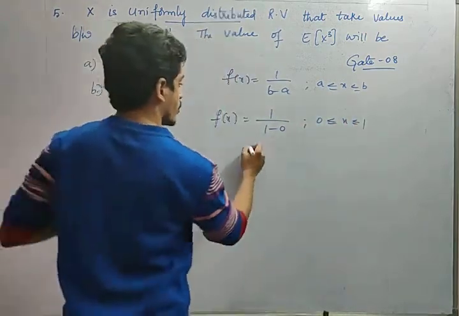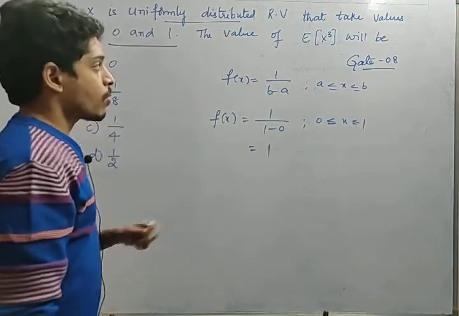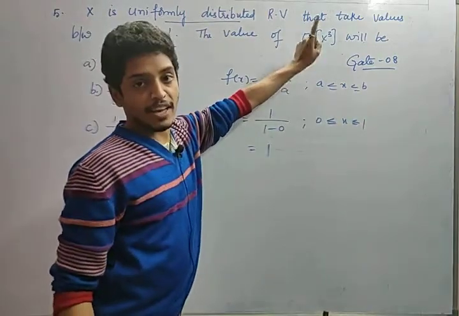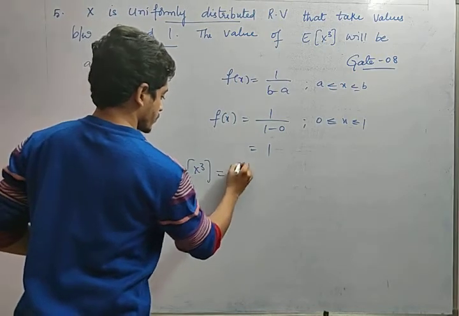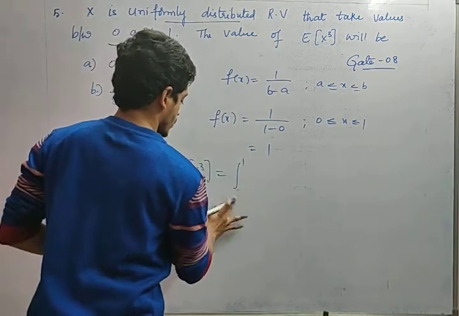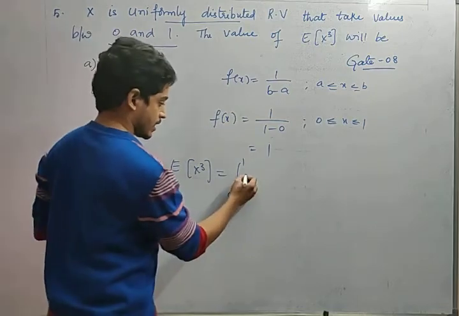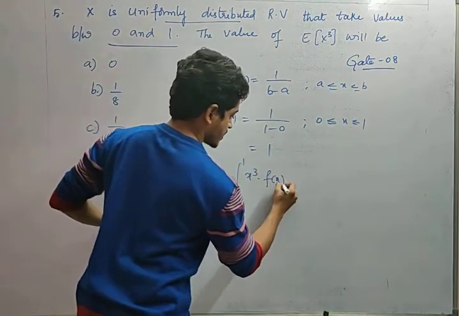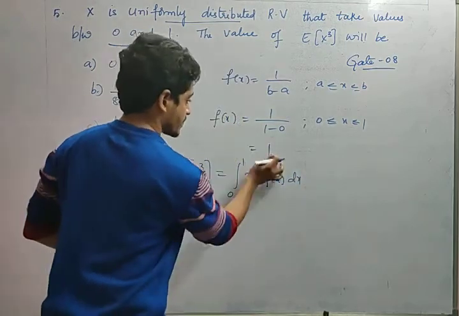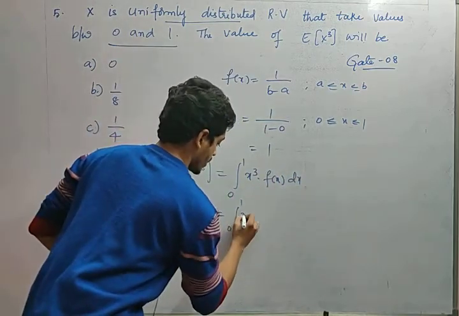Yes or no? What is the value of f of x? It is 1. What he is asking is the value of expectation of x cube. In the sense, expectation of x cube is equal to integral 0 to 1. So what is the expectation of x formula? Whatever is there comes here into f of x dx. Yes or no? So now what is f of x, friends? That is 1. So 0 to 1 x cube dx.